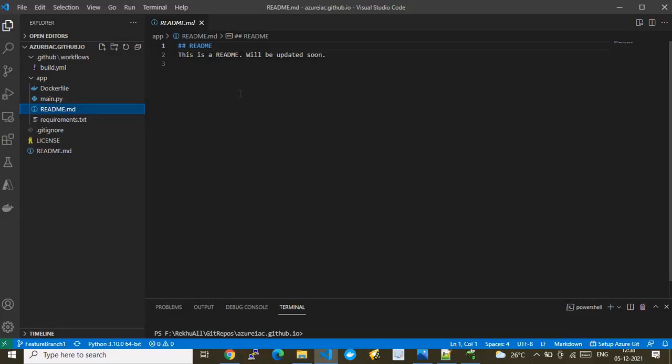So all the definitions will be given in the readme.md file. And after that we go to the next one. I forgot to tell one more file, that is the requirements file. The requirements.txt file is where we can put the basic requirements which are needed to build this Docker image. That's where we specify the prerequisites we need. Here we need FastAPI kind of modules, so that's the reason we have kept this information here.